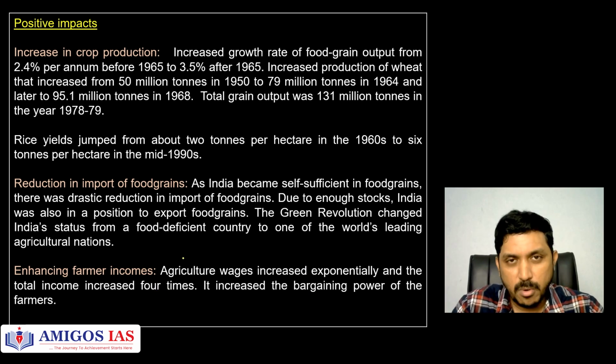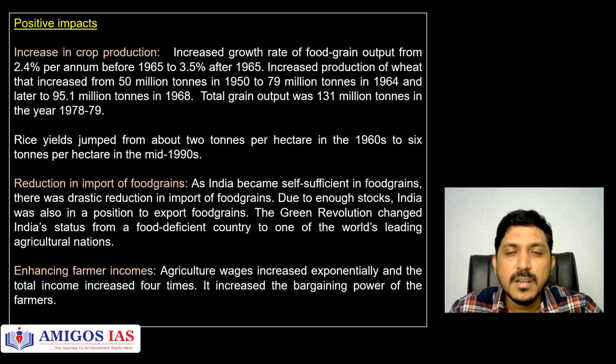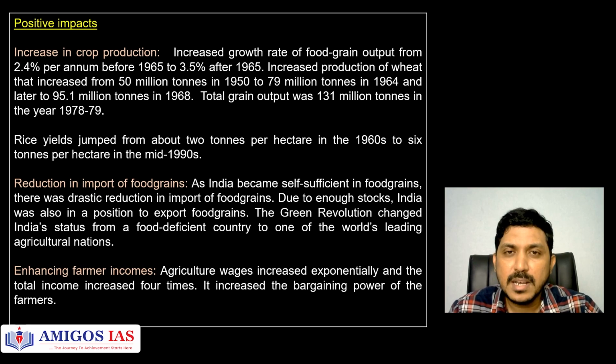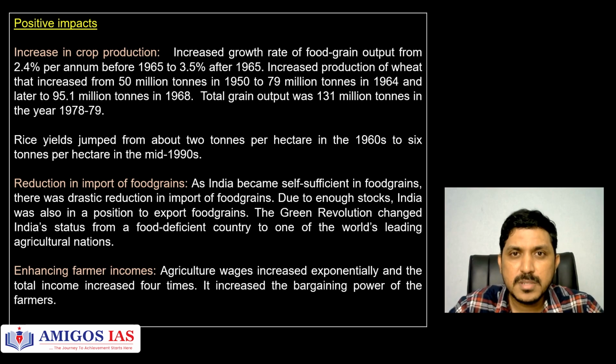And of course, one important point to understand here is that the dominant agricultural castes became very important in India, and this also will change the political landscape of India because increasing incomes mean more bargaining power. Some agricultural castes will become very important, and it gives rise to several caste-based agricultural groups becoming important political entities in India. It will change the Indian political system as well. That is a topic for discussion for some other day.